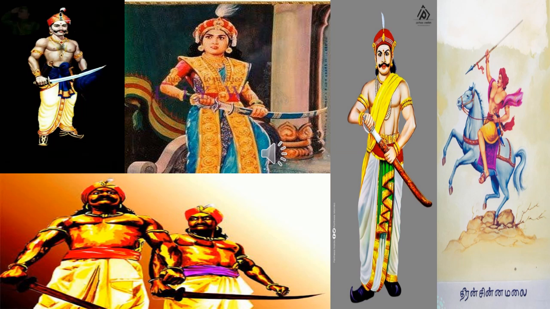After defeating the French and the Indians in the three Carnatic wars, the East India Company began to establish their supremacy. They began to make their position strong in India, especially in South India. But they were opposed by the local kings and the feudal chieftains. After defeating the French and their Indian allies, the British began to establish themselves there, making their position strong in South India. But this was opposed by the local kings and the feudal chieftains.